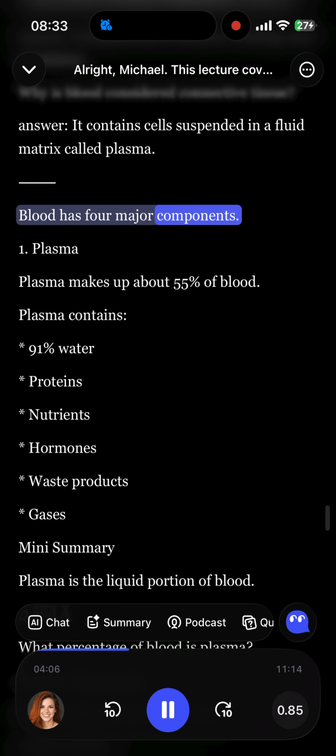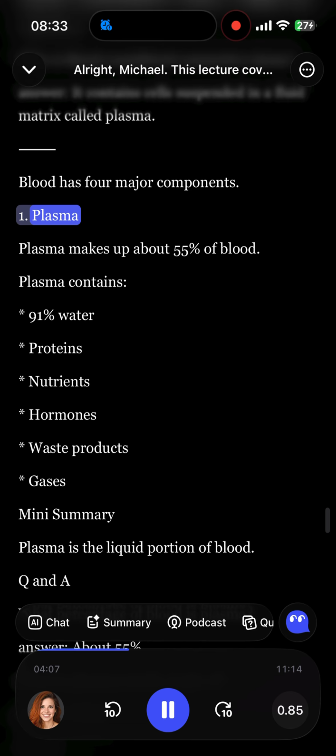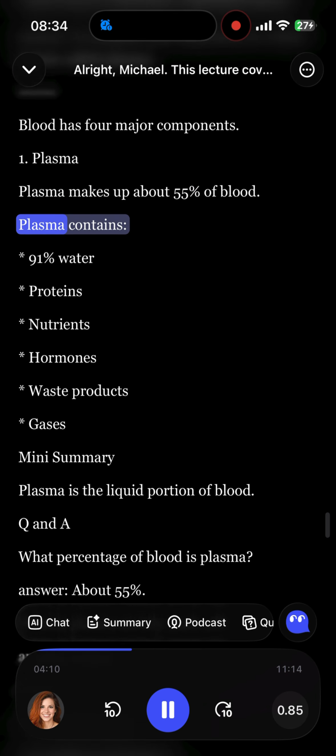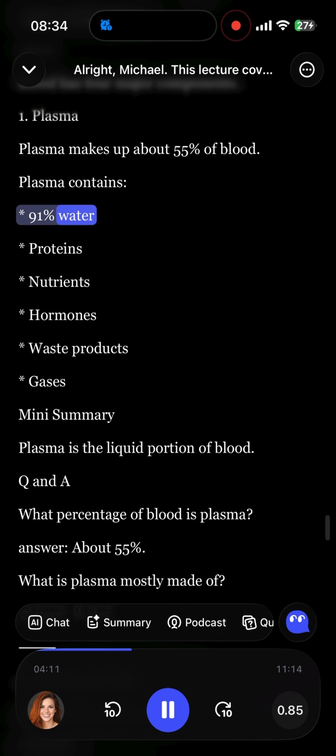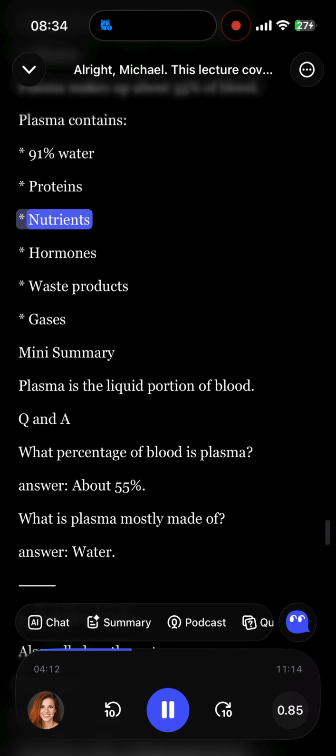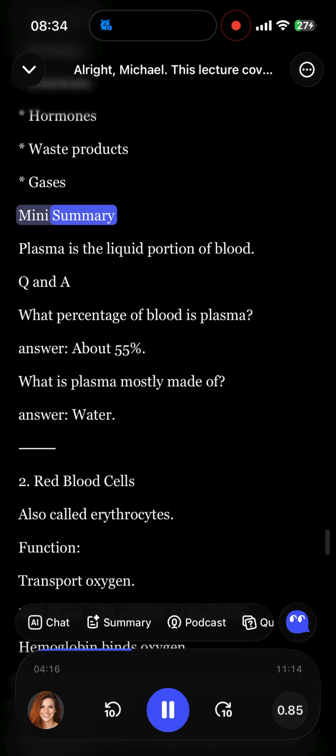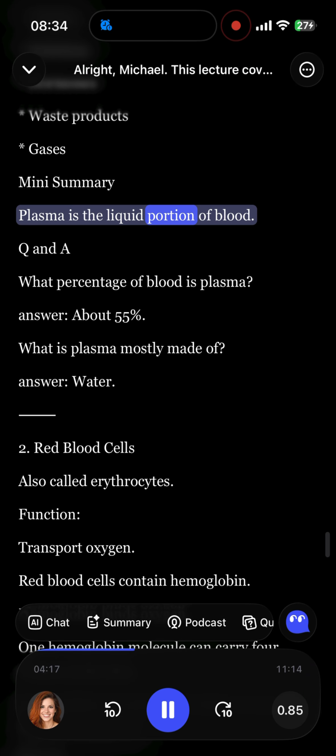Blood has 4 major components. 1. Plasma. Plasma makes up about 55% of blood. Plasma contains 91% water, proteins, nutrients, hormones, waste products, and gases. Mini summary. Plasma is the liquid portion of blood.